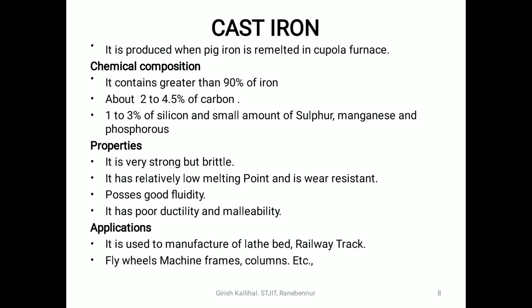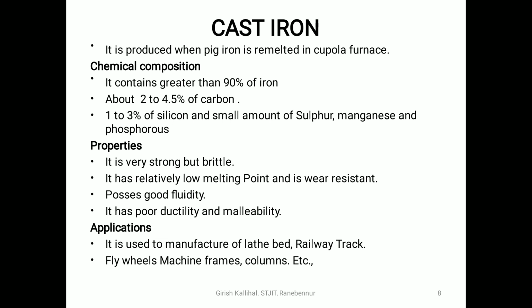And the next section is cast iron. Cast iron is produced when pig iron is remelted in the cupola furnace. We know how the pig iron is extracted, that is in the blast furnace, and if you heat that pig iron in the puddling furnace, you will get the wrought iron, or else if you heat the same pig iron in the cupola furnace, that is, remelt it in the cupola furnace, you will get the cast iron.